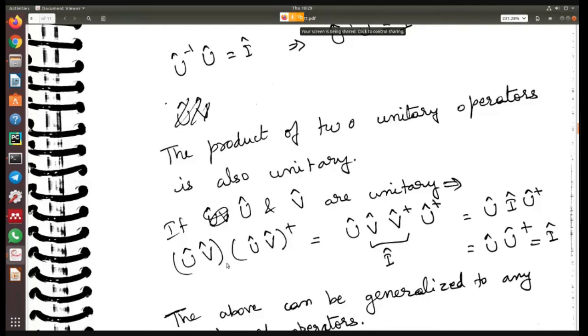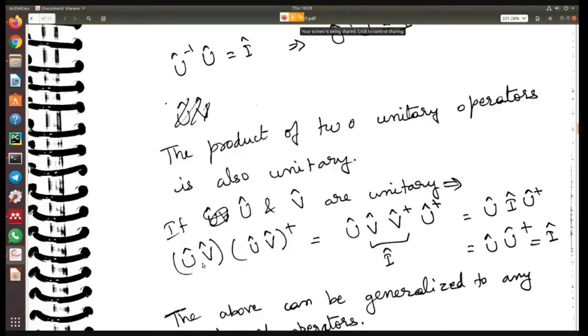How will you see that? First of all, you know that U into U dagger is I, and V into V dagger is I. Now, if we are saying that the product of two unitary operators is also unitary, we have to show that UV into (UV) whole dagger will also be equal to I. So we have to prove that.